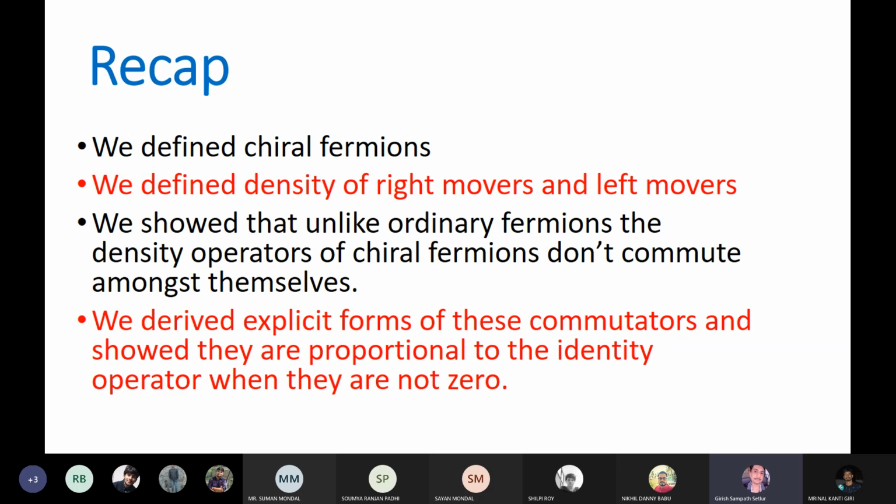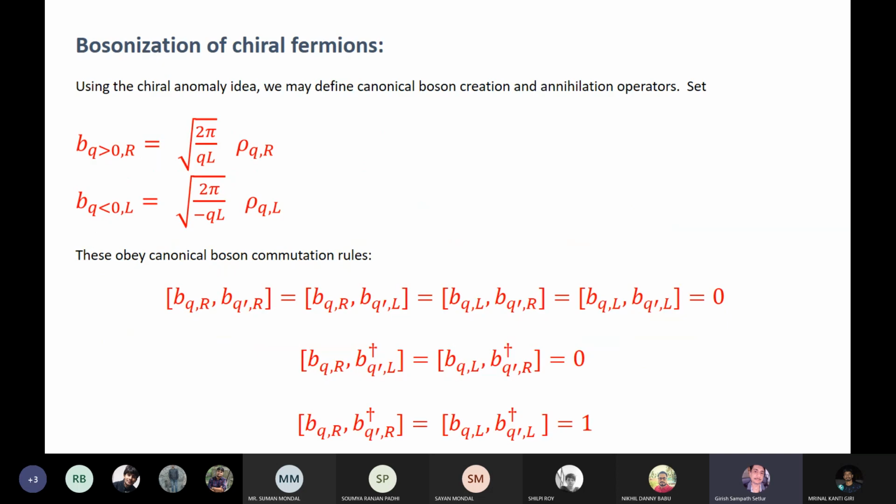And we did all this. So now what I'll do is show you how to construct exact bosons from those densities which exhibit chiral anomaly. The way to do that is you define your annihilation operators b for right and left in this way, and these are your density of right movers.